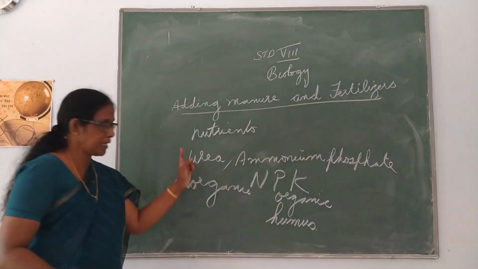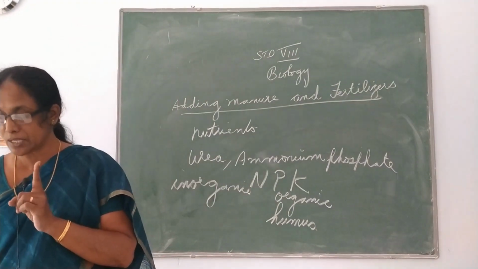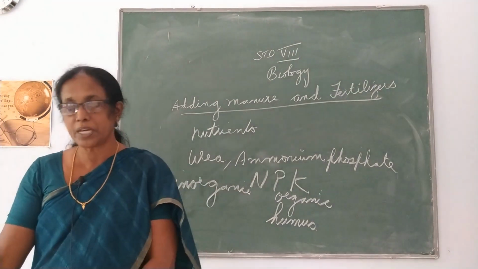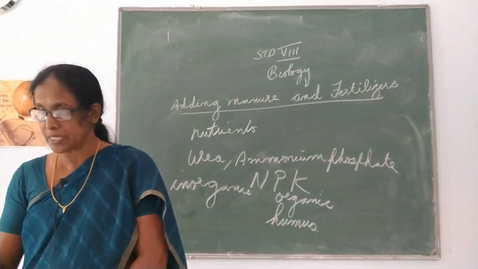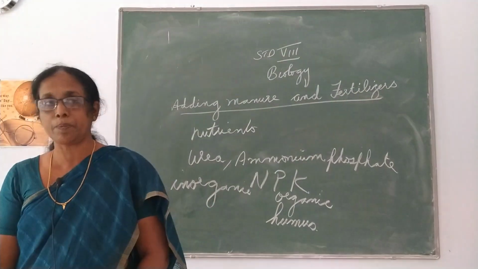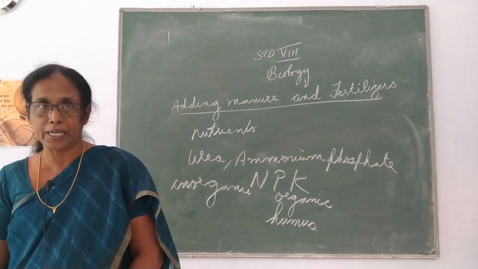So the main differences: first one, fertilizer is an inorganic salt, manure is a natural substance obtained by the decomposition of cattle dung, human waste and plant residue. Second one, fertilizer is prepared in factories and manures can be prepared in the field.